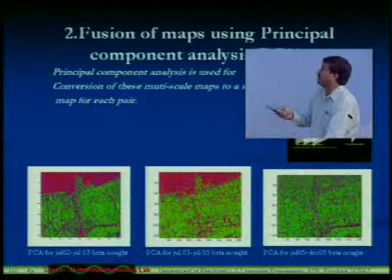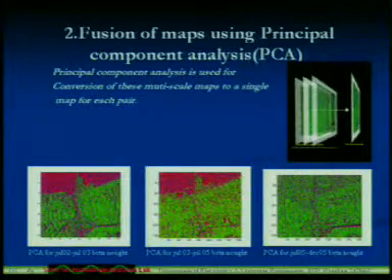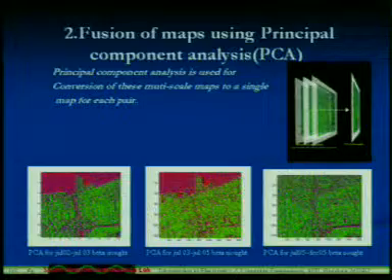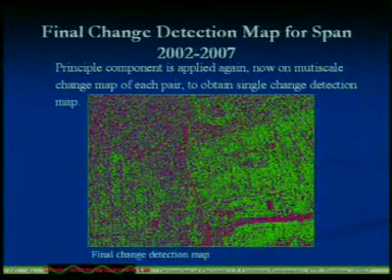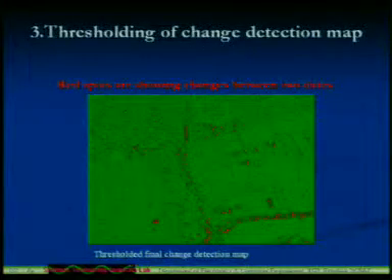So we have again applied the fusion for all 3 principal components, what I have shown earlier in the slides. And this is the final change detection map after PCA. We have done some thresholding, and this is the final result. This is not showing how much change there is, just whether there are some changes or not. All the red points we are getting, this is the river, show significant changes.